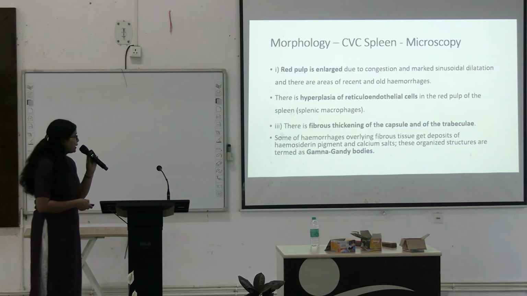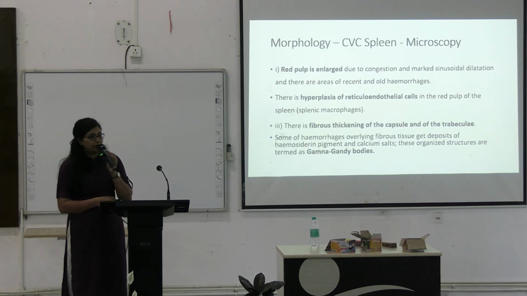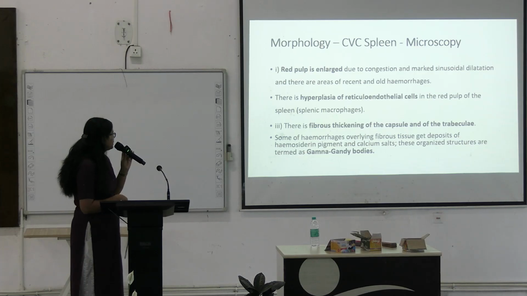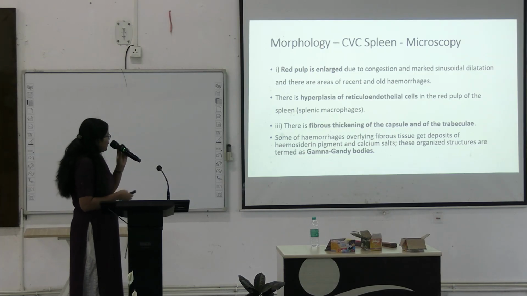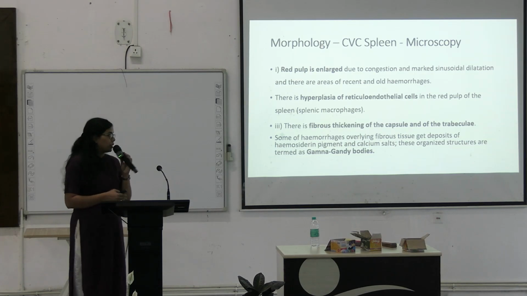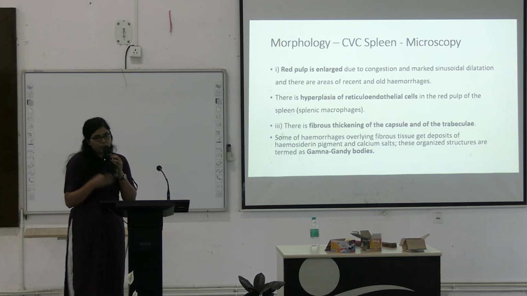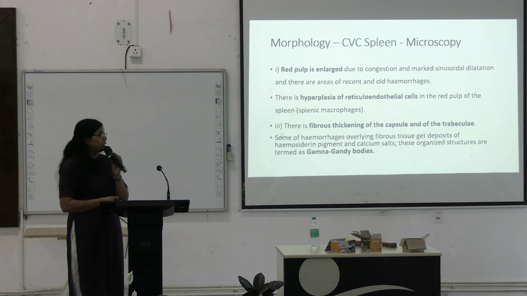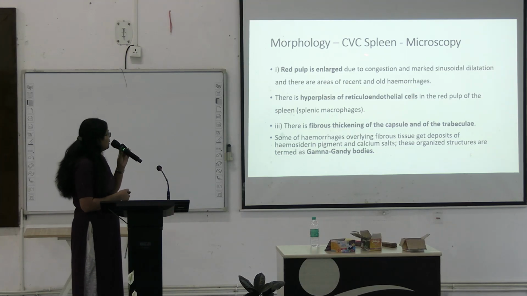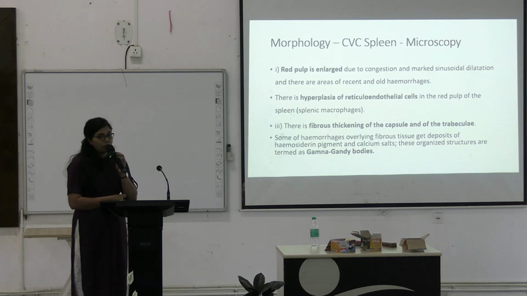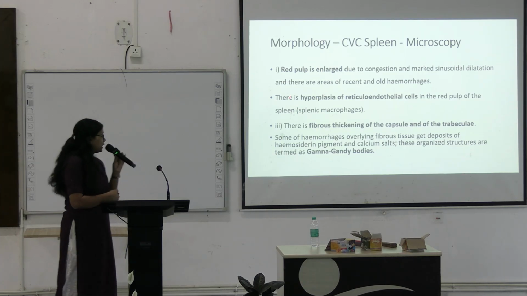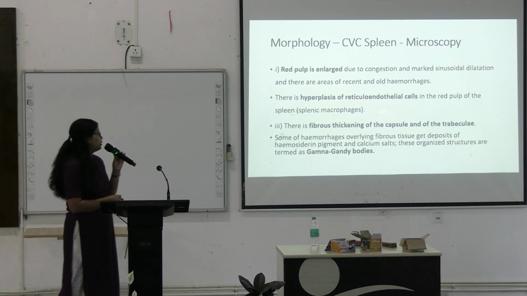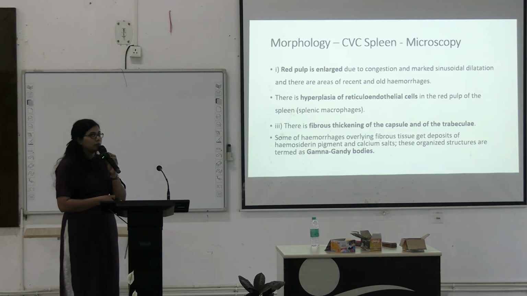In microscopy we can see two areas, the red pulp and the white pulp. The red pulp will be enlarged due to venous congestion, because it is mainly formed by the veins and the sinusoids. In the case of CVC spleen, there will be sinusoidal dilatation leading to red pulp enlargement, and there will also be areas of recent and old hemorrhages. And then there is hyperplasia of reticuloendothelial cells in this red pulp. These cells are basically the splenic macrophages.